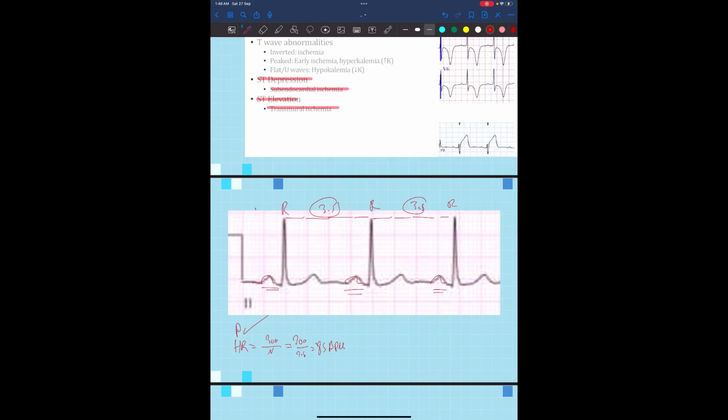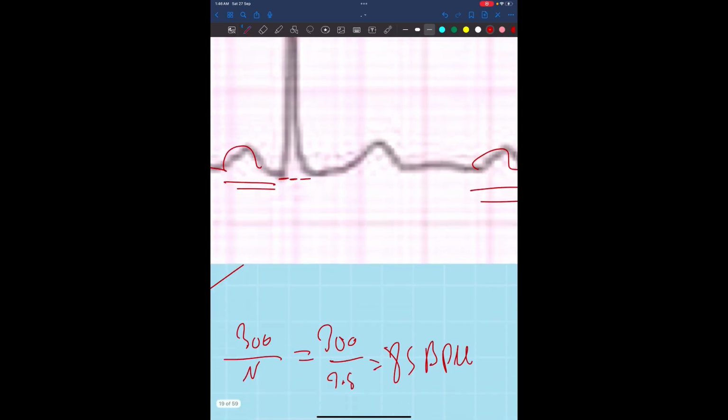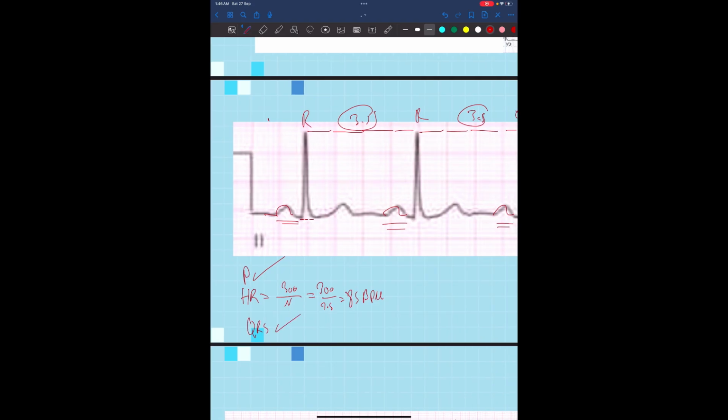Now I need to check for the QRS complex. Is the QRS complex narrow or wide, or is it normal? The normal is 3 boxes. So 1, 2, 3, it's normal. So normal QRS complex. For the intervals, we need to check for the PR, for the ST, and we need to check for the QT. So there is no ST elevation.